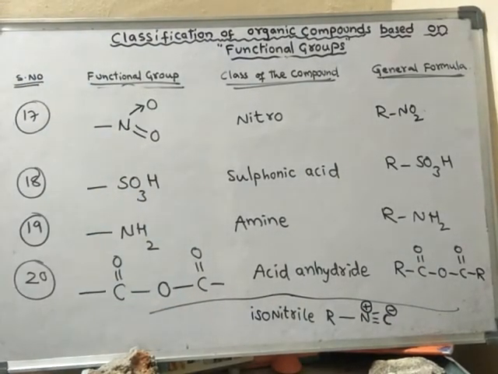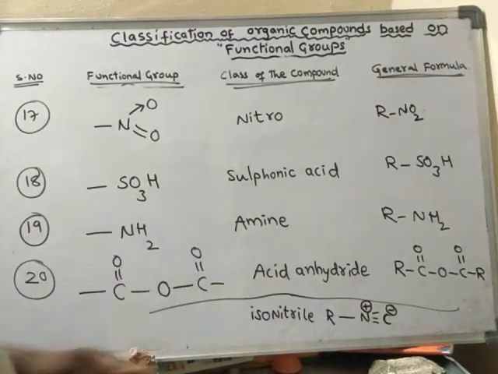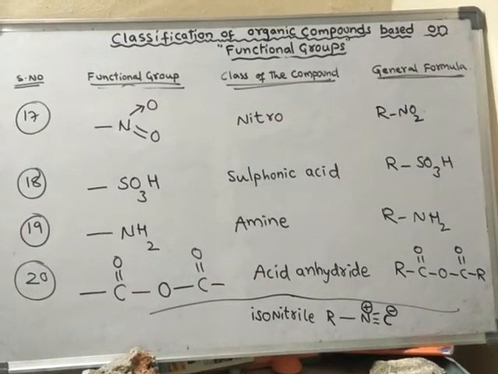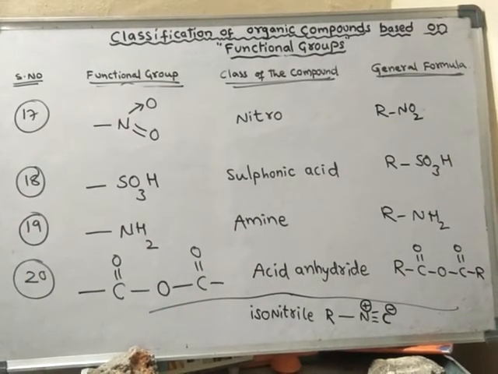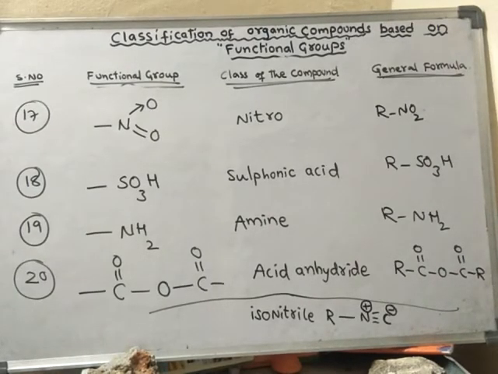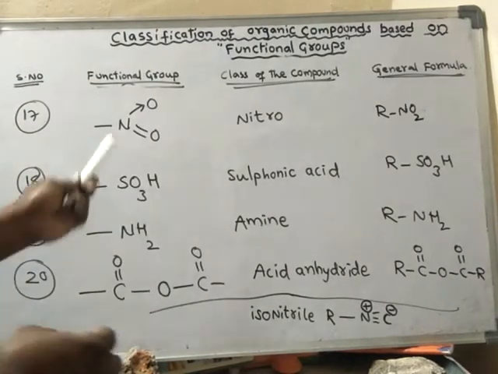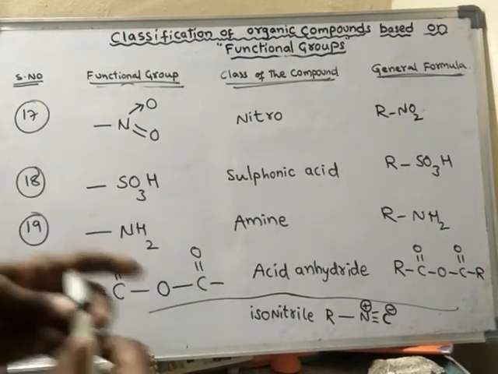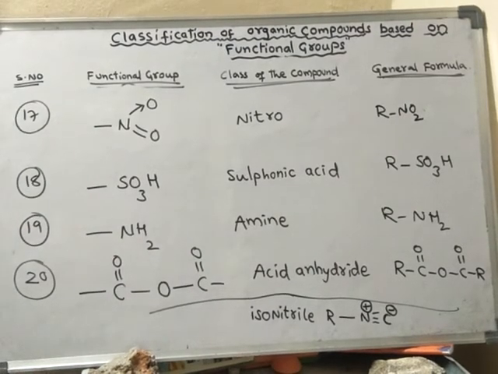Isonitrile can be written like this also. So like this, these are the most important functional groups one has to practice.